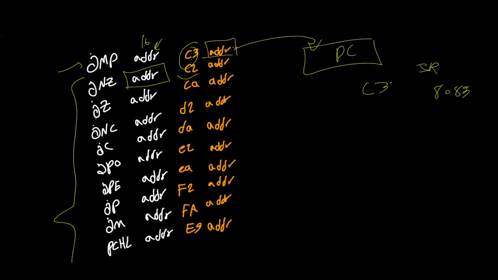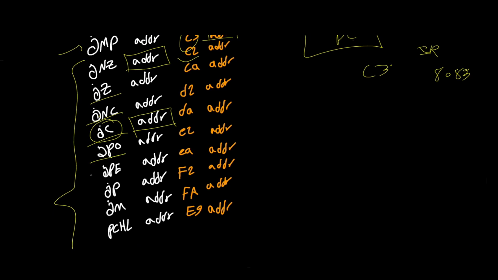So the next one is JZ, which is if the Z flag is set, which means again that the operation has resulted in zeros. Then we have JNC and JC, which mean jump not carry and jump carry. Jump carry means if the carry bit is set, that the result couldn't fit in 8 bits and therefore the carry bit has been set, then I want the value of the PC to be loaded with the 16 bits of the ADDR. And we also have all the others.